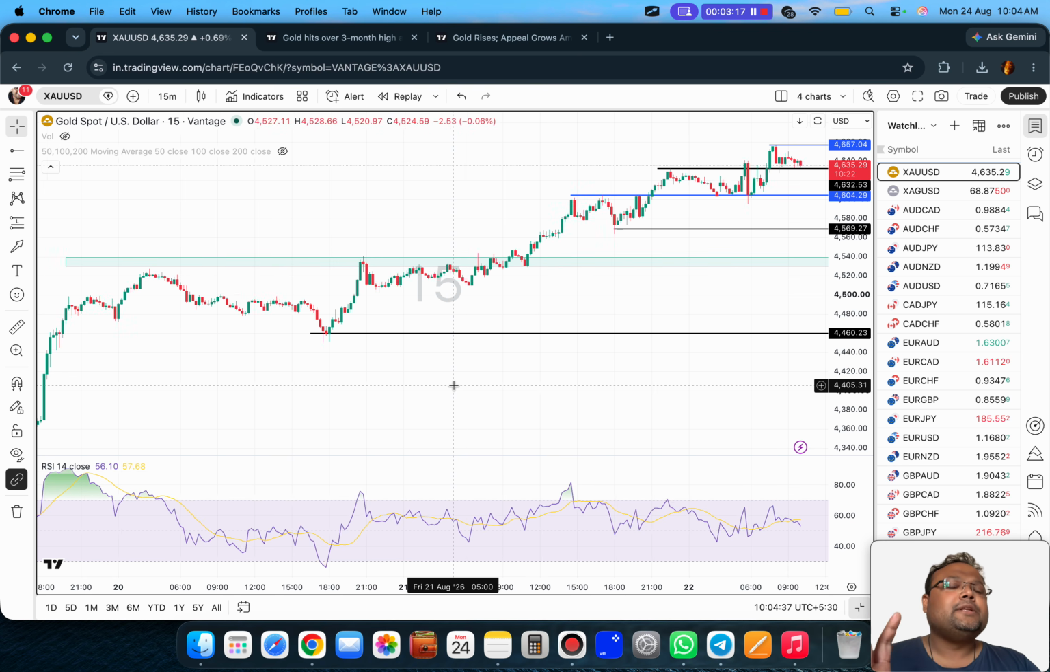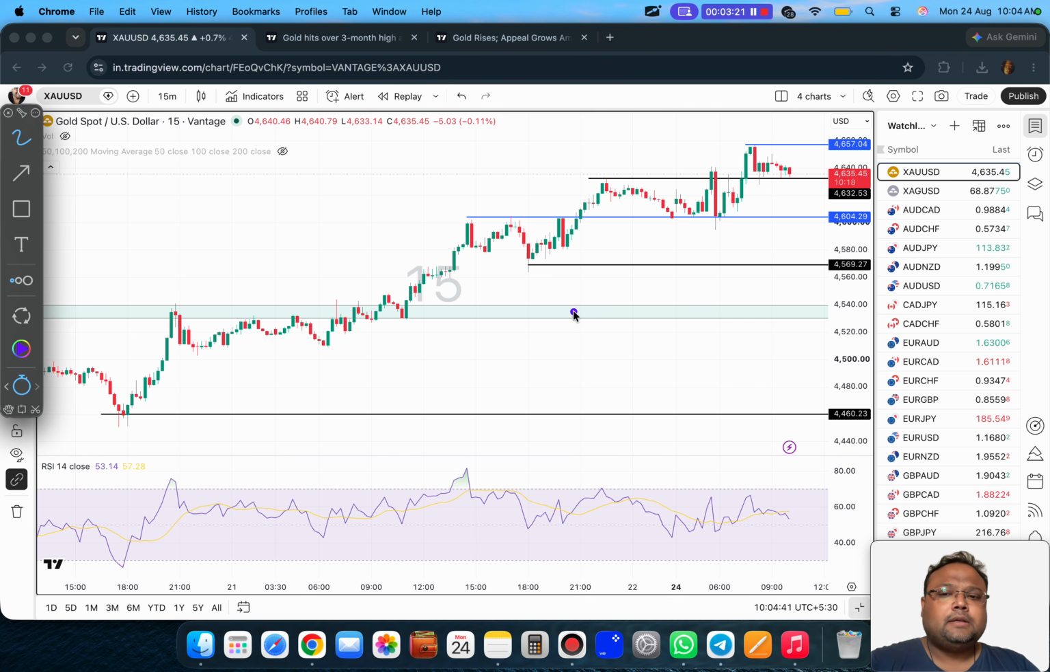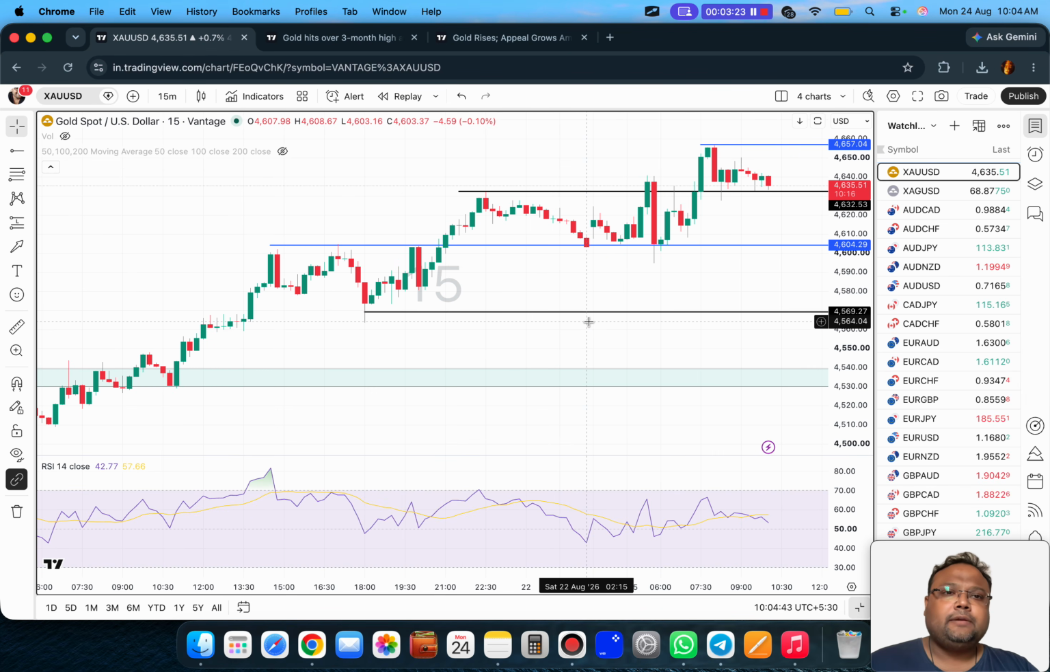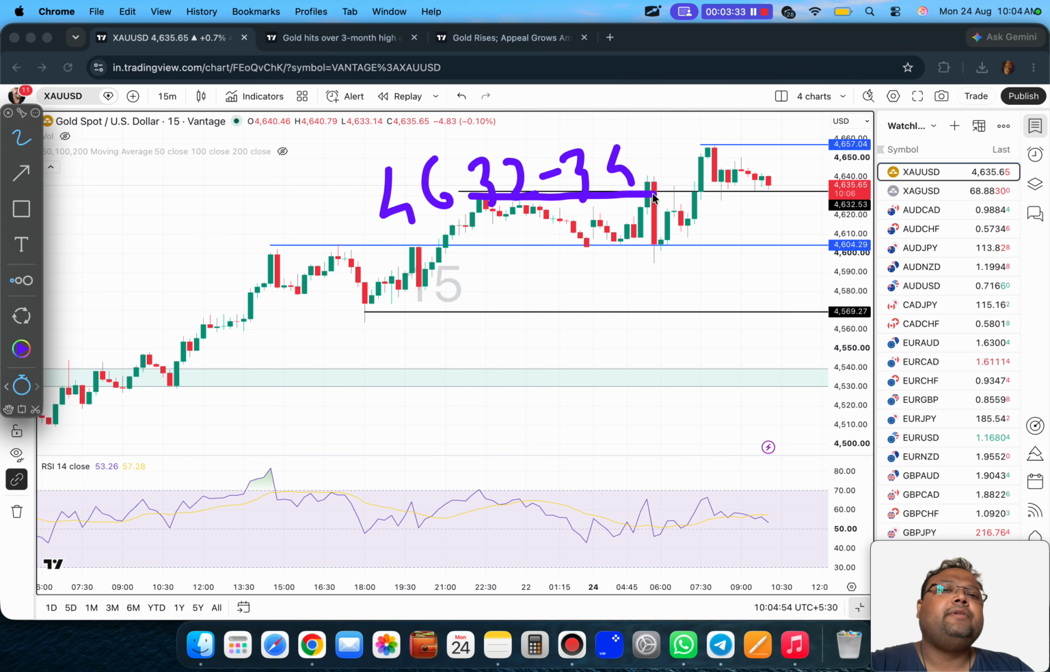This is the 15 minutes time frame of gold. At the time of recording the video, we can see that gold is trying to take support around 4632, 4634. The previous resistance is working as support here.